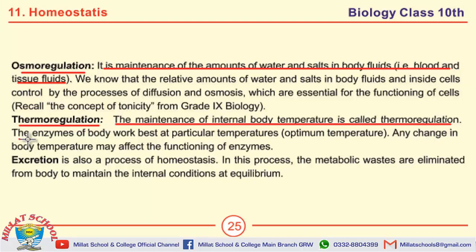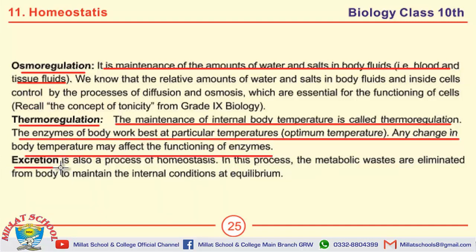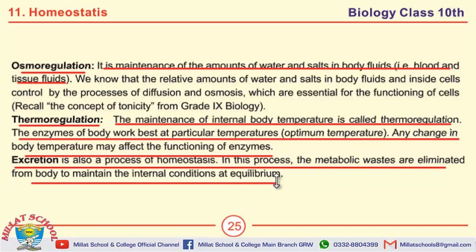Example: the enzymes of body work best at particular temperatures, the optimum temperature. Any change in the body temperature may affect the functioning of enzymes. What is excretion? Excretion is also a process of homeostasis. In this process, the metabolic wastes are eliminated from the body to maintain the internal conditions at equilibrium.